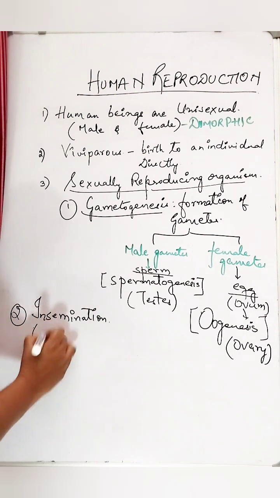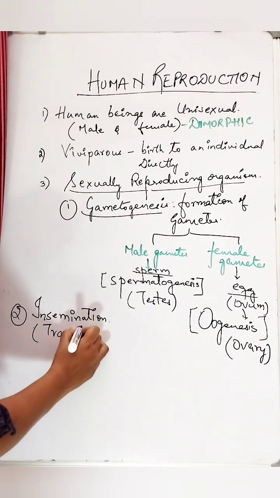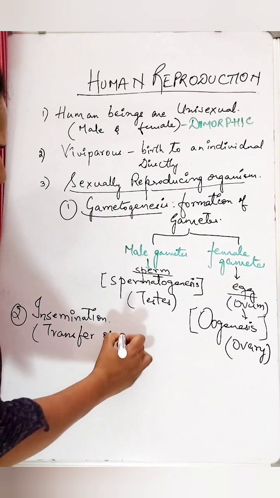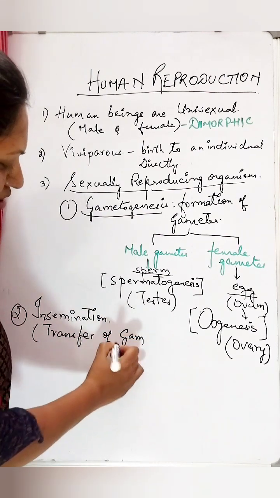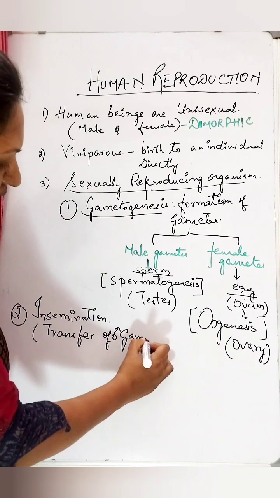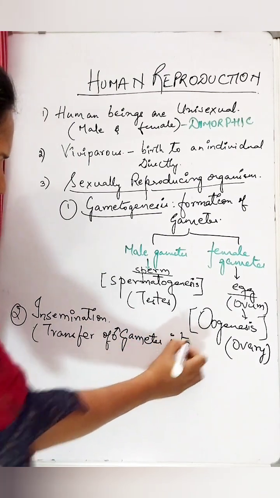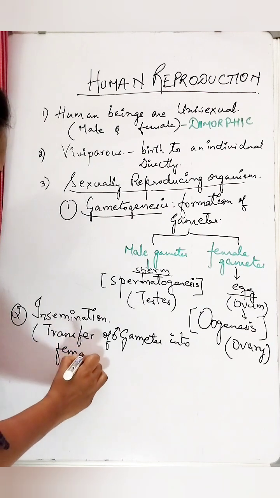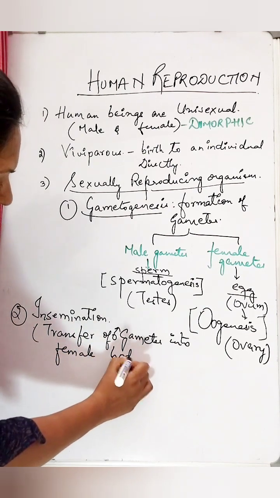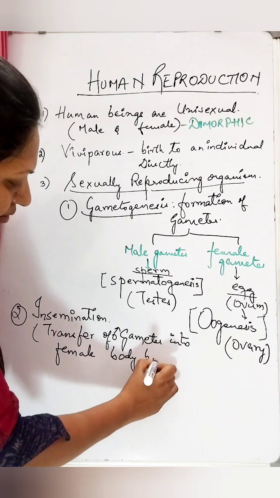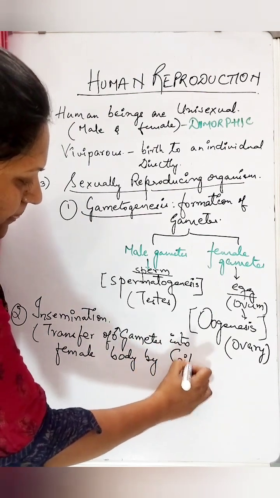Insemination means transfer of male gametes into female body by coitus.